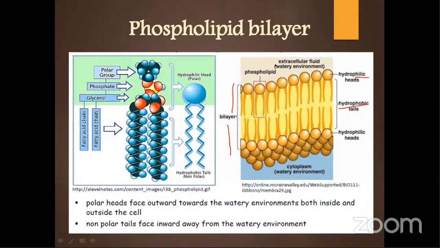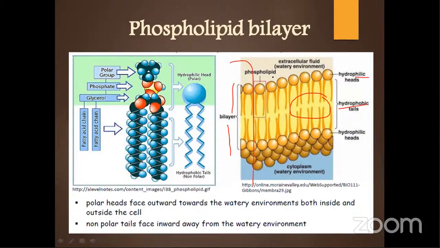So the plasma membrane consists of two lipid layers, or a lipid bilayer, where hydrophilic heads are towards the outside and hydrophobic tails are towards the inside. Because this middle section is hydrophobic and lipid in nature, lipids can easily pass through your cell membrane. Whatever material has to come from this side to this side, or this side to this side, has to go through this portion, no? So the lipids can easily pass.